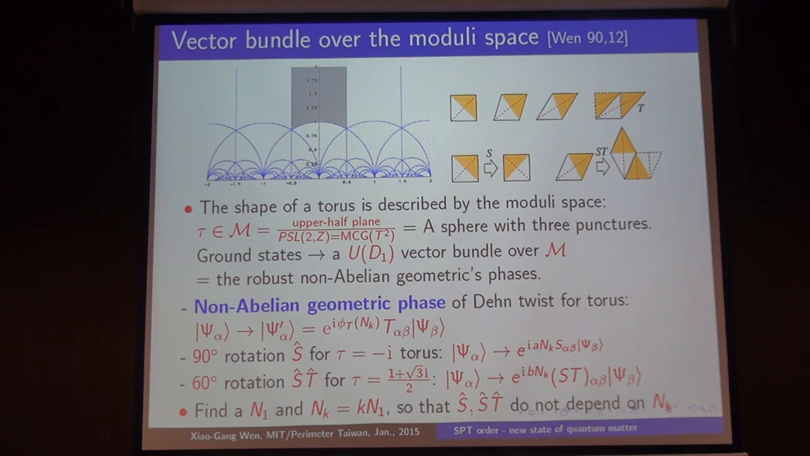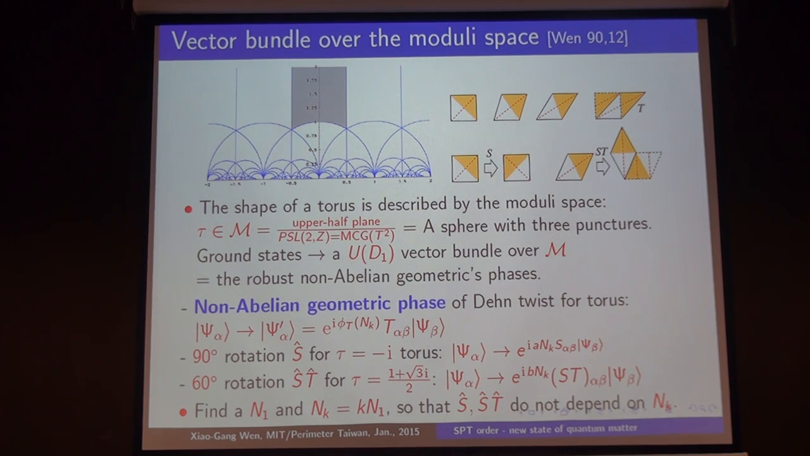So therefore, the moduli space, the upper half plane, actually is, as mentioned, a sphere with 3 punctures, and so we can go around the punctures. When you go around 1 puncture, this deformation loop is not contractible, and cannot be viewed as a local perturbation. So in this case, there is no argument to say this kind of non-abelian geometric phase must be a pure U(1) phase. So in this case, it can be non-abelian.